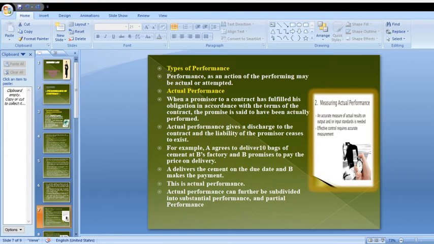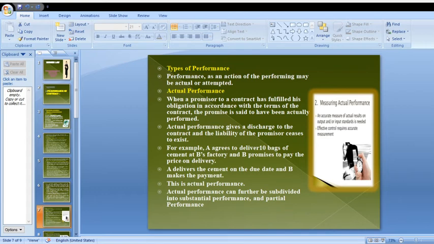And actual performance gives a discharge to the contract. The liability of the promisor ceases to exist when the actual performance of both parties to the contract is completed. When their actual duties are completed, the contract goes to a discharged position. Otherwise it will continue.